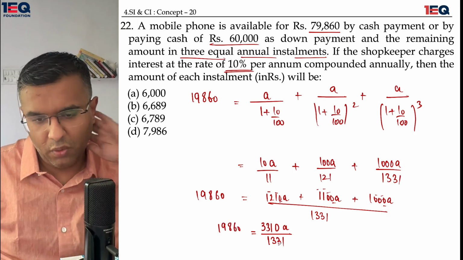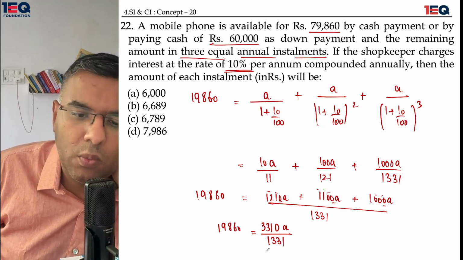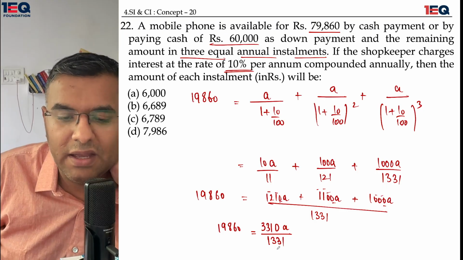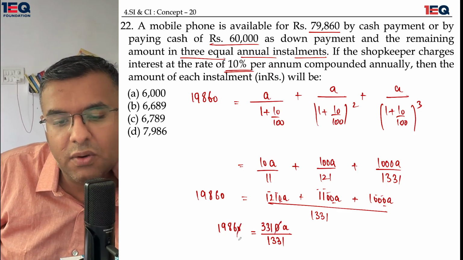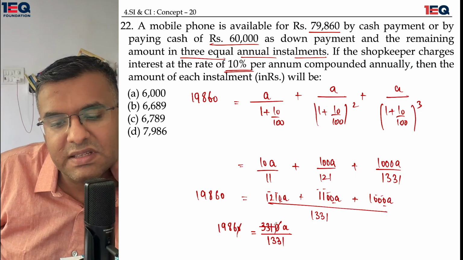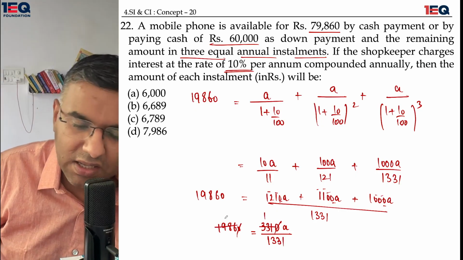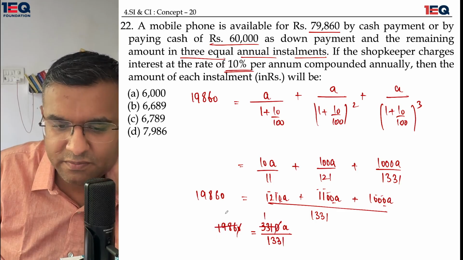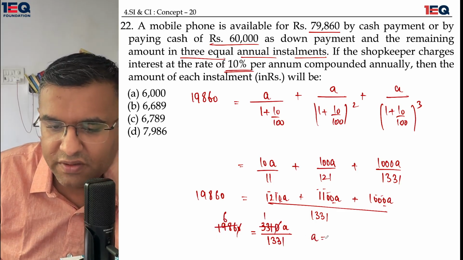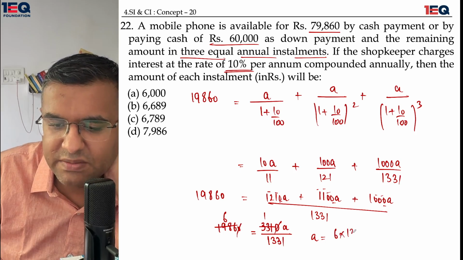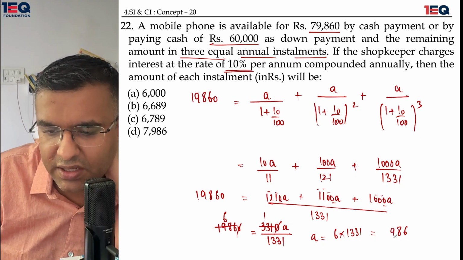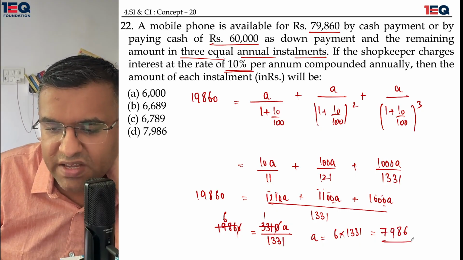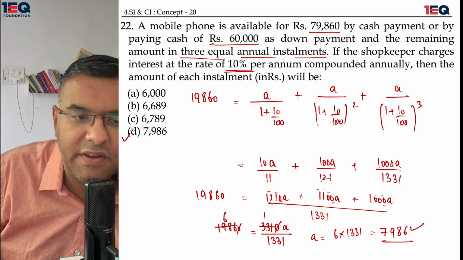19860. 1331 can be cancelled only by 11. So I'll have to figure out a way in which 331 can cancel out this. I believe it's a simple multiplication of 331 ones and 331 sixes. So the value of A is 6 times 1331, which is equal to 6 ones are 6, 6 threes are 18, 6 threes are 18, 19, 6 ones are 6, 7. So 7986 is my final answer.